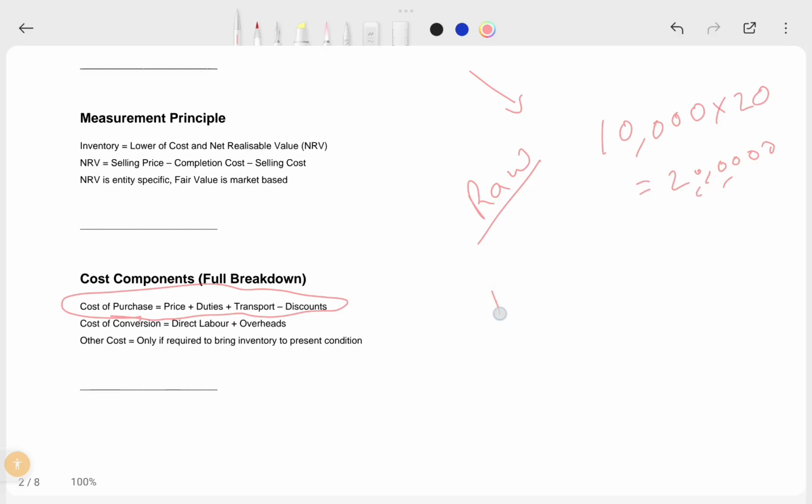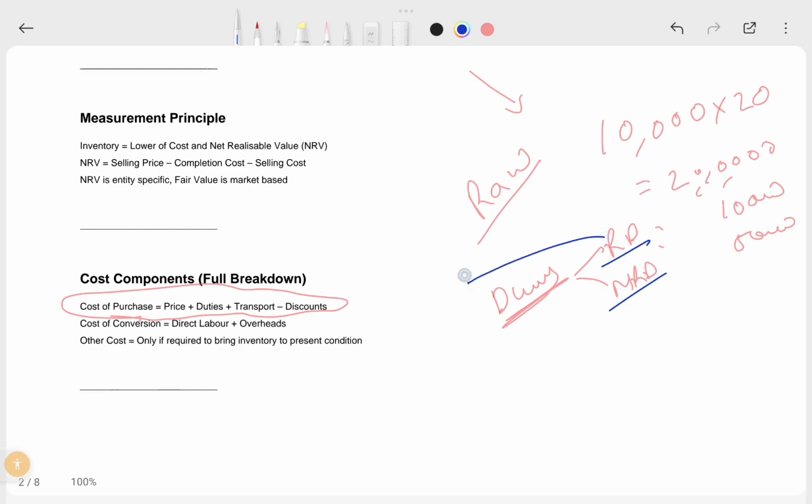And then they added some duties. What kind of duties? Refundable duty, non-refundable duty. Refundable duty is 10,000. Non-refundable duty is 5,000. What is this refundable duty? What is this non-refundable duty? Refundable duty means you can adjust that refundable duty from your payables in future.